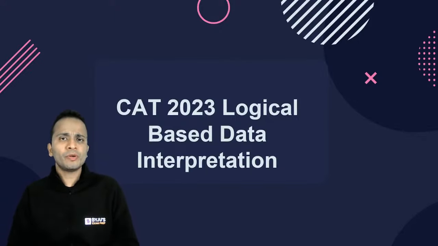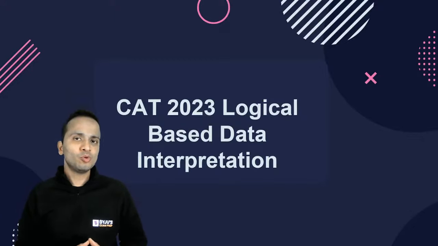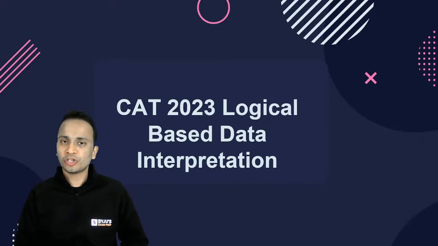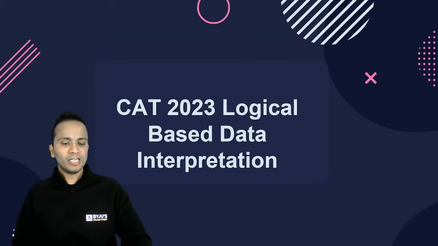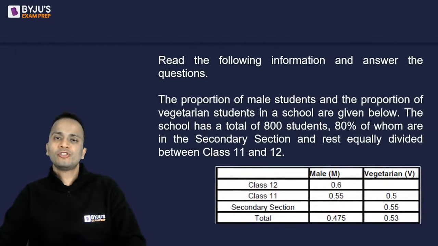First of all, I'll be showing you the common set of information for the first set, and will give you 2 minutes to complete the table. Whichever part of the table is missing, whatever you want to calculate, please do that in these 2 or 3 minutes, and then I'll take you to the questions one by one. So the first set is on your screen now.